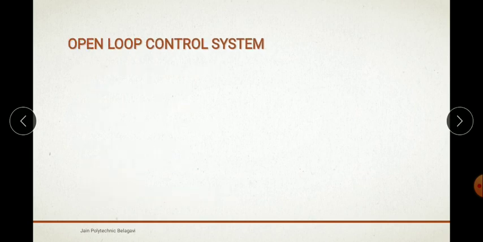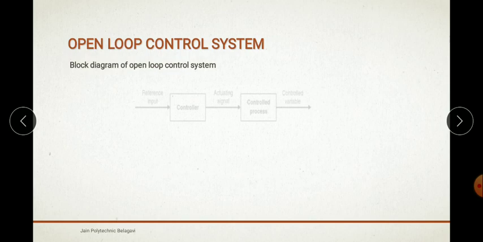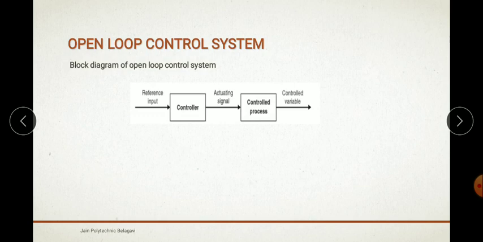So what are open loop control systems? Before that, let us look at the block diagram of the open loop control system. Here you can see the block diagram. An open loop control system basically consists of two components, that is the controller and the controlled process. In this control system we have the input as the reference which is passed to the controller. Then the controller, after controlling the signals, passes them to the controlled process. After that we get the output.